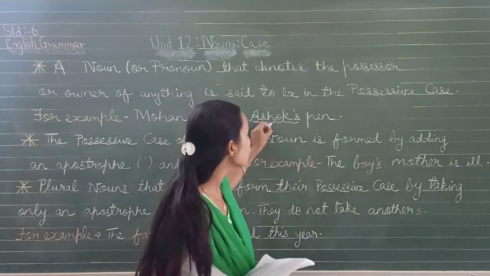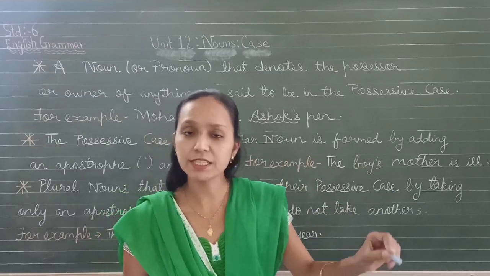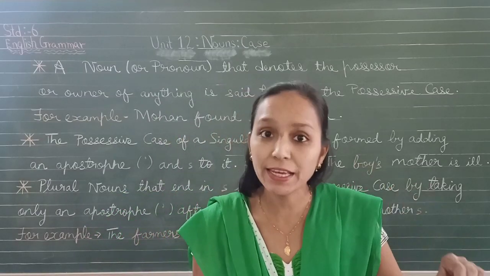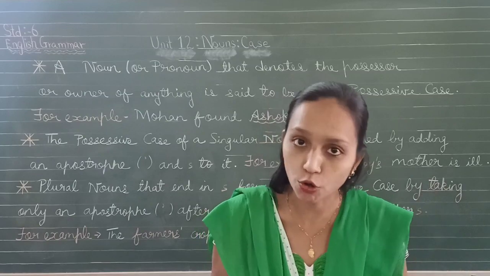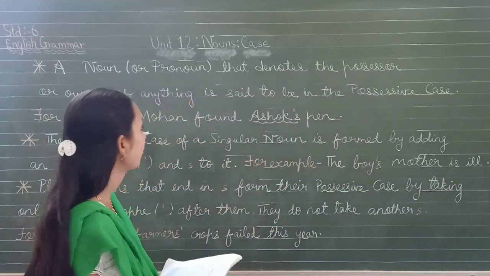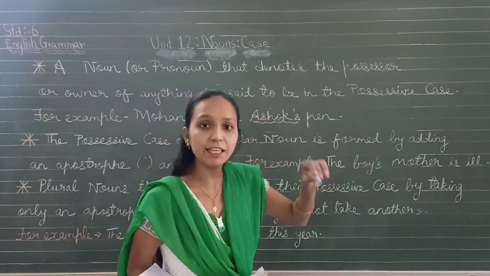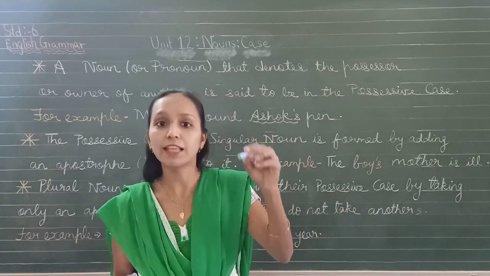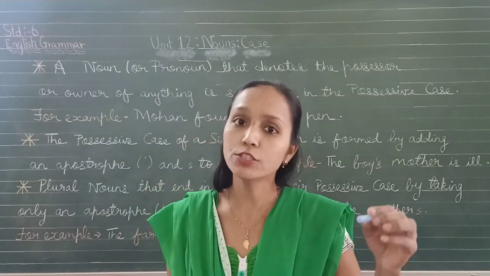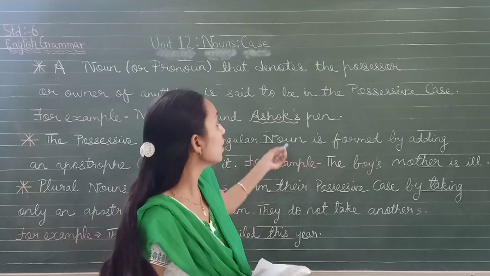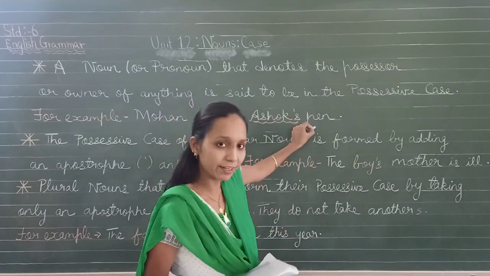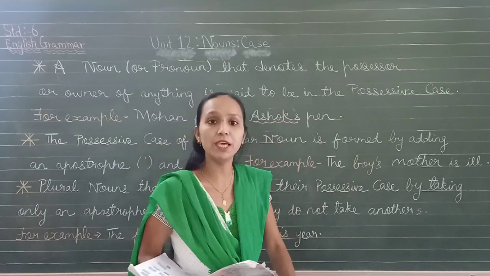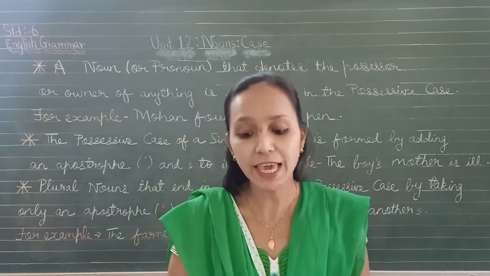Okay, so over here Ashok's is in the possessive case because the pen belonged to Ashok. Who found? Mohan found. But in reality, in the sentence, we come to know that the pen belonged to Ashok. So Ashok is the possessor of the pen. So Ashok's will be in the possessive case.